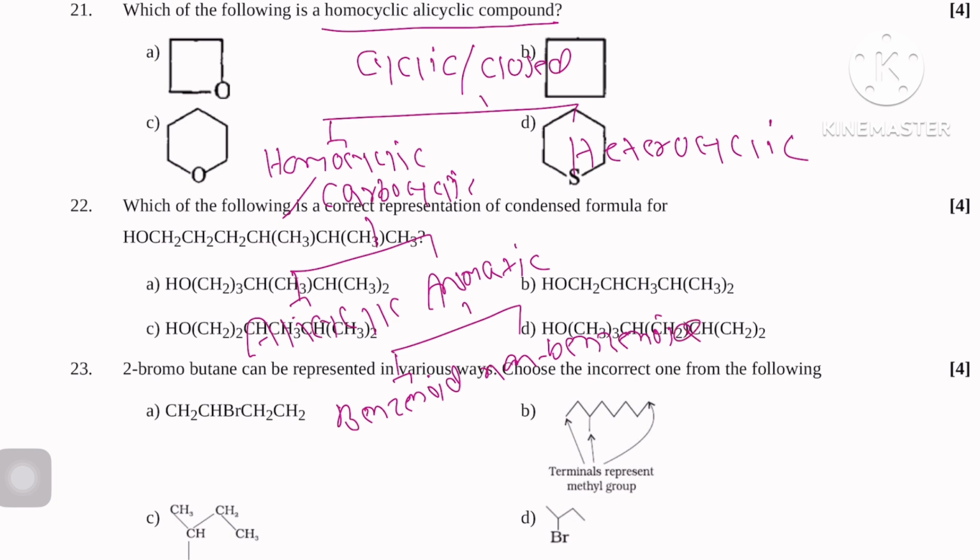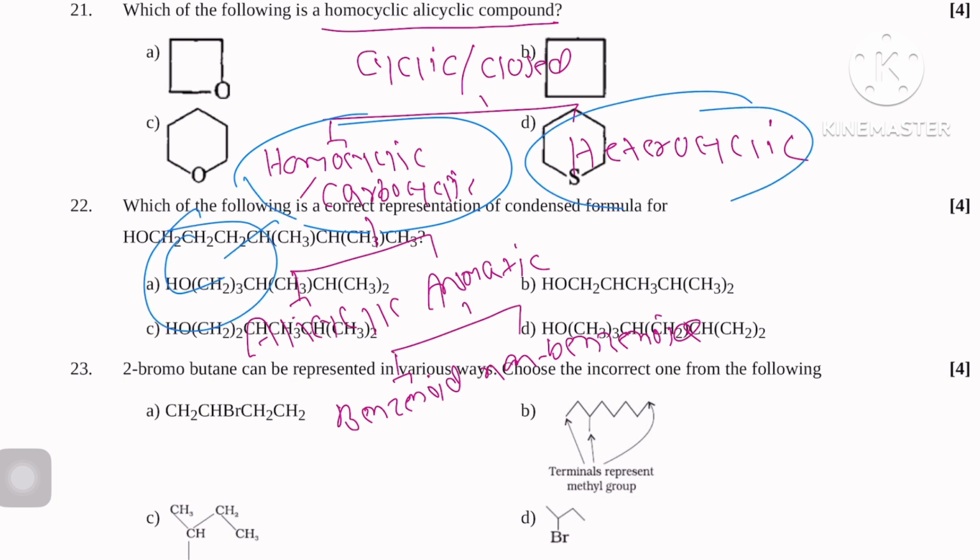non-benzenoid. So homocyclic or carbocyclic means a ring-like structure made up of only carbon atoms, but heterocyclic contains heteroatoms like sulfur, oxygen, nitrogen. Now alicyclic means properties resemble aliphatic or open chain compounds, like alkane, alkene, alkyne.